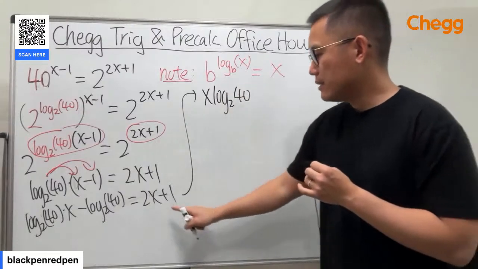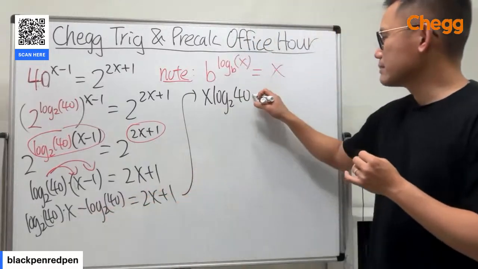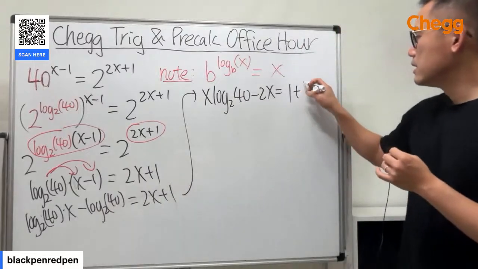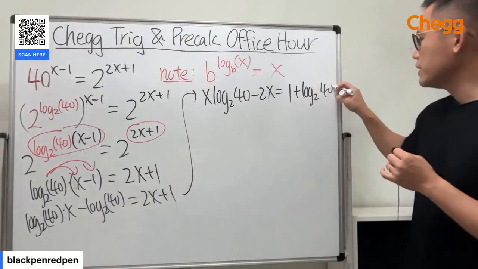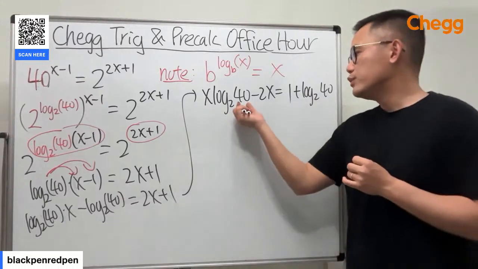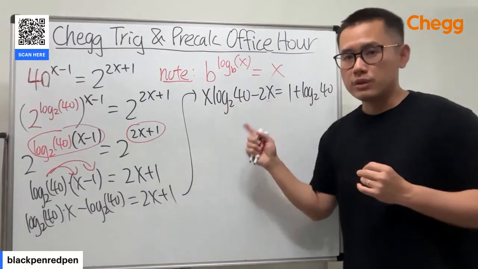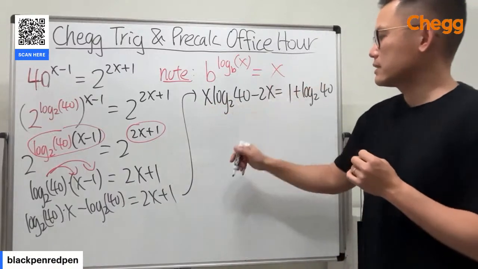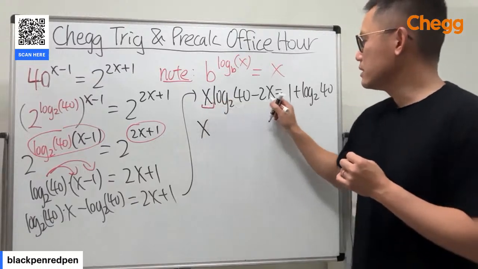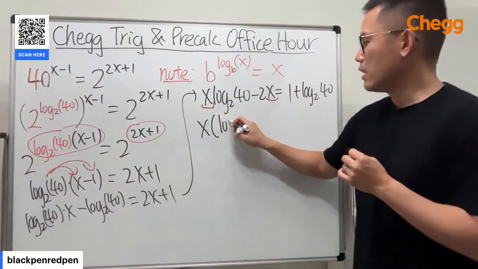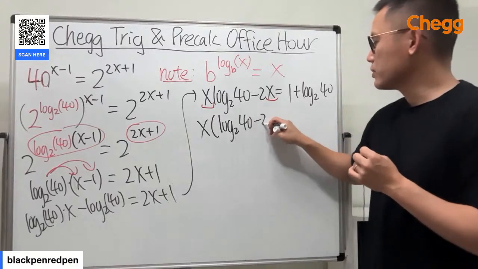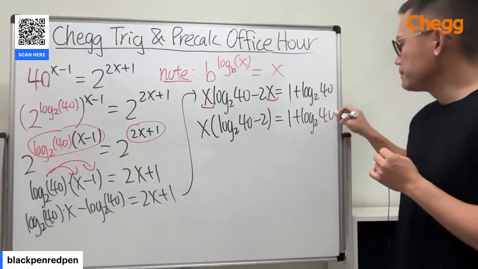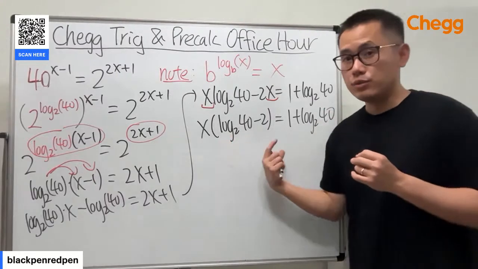Yeah. And then I'm going to move this to the other side, as I said. So that's minus 2x, and that's equal to 1 plus log base 2 of 40. And technically, if you just have a number inside of a logarithm, you don't necessarily have to use the parentheses. So this is okay. And then let's just factor out the x, because we have the x here and the x here. And then we get log base 2 of 40 minus 2 is equal to this, 1 plus log base 2 of 40. Now we just have to divide this to both sides.